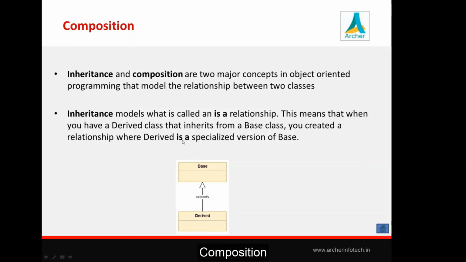So here comes is-a, so that's why you can say inheritance models an is-a kind of relationship. For example, suppose you have a base class named animal. If you derive a horse class from it, then you can say horse is an animal. Base class is animal, horse class is a child, so you can say horse is an animal. That's why it is known as an is-a kind of relationship.